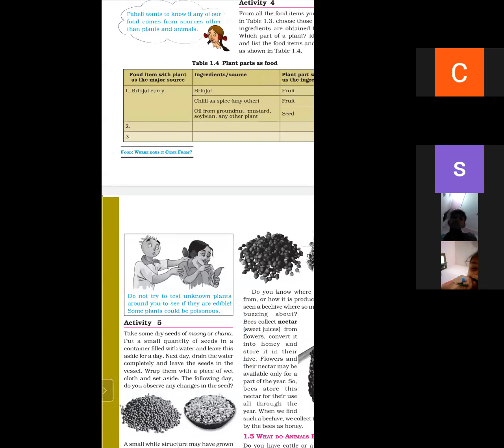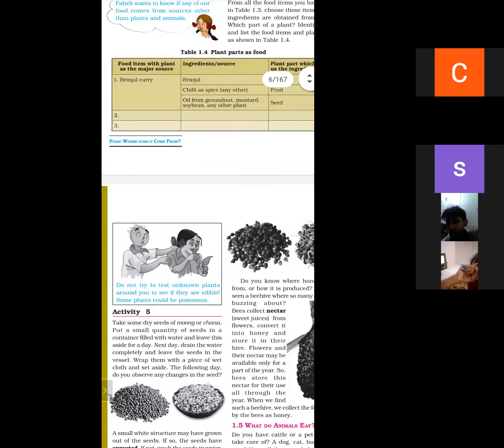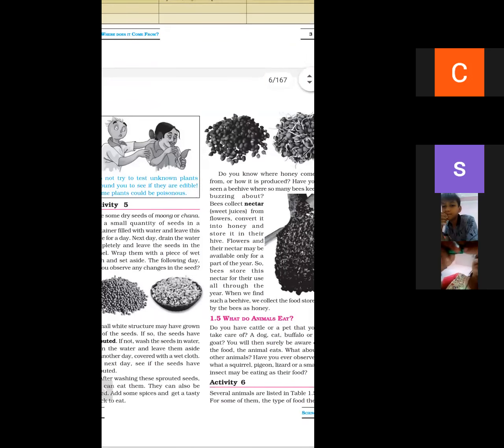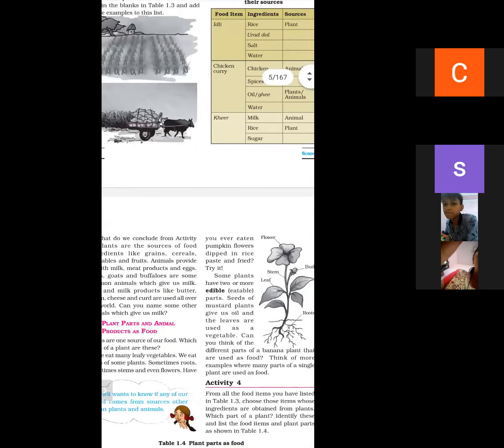So next we have studied how we can make sprouts of moong or chana, or how we obtain honey, and what we mean by nectar, or what animals eat, what are herbivorous and what are carnivorous.